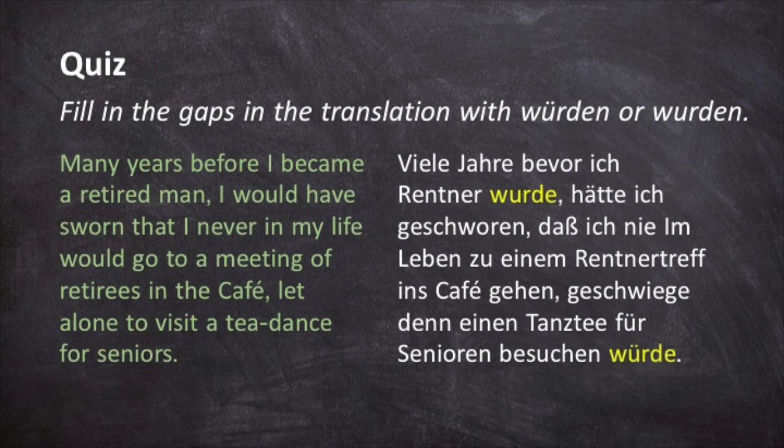The first clause simply describes becoming something in the past, so wurde is correct. The second part further describes a hypothetical as-if situation, something he never thought he would do. Therefore, the subjunctive is correct and würde should be used.